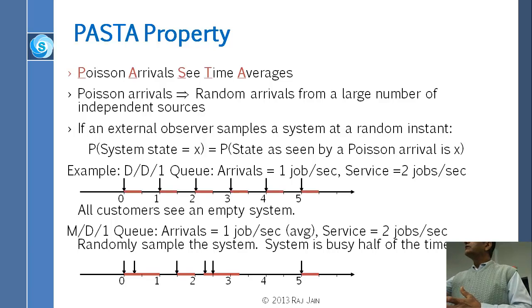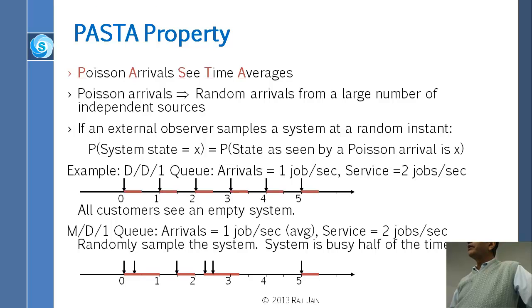Okay? So Poisson arrivals are random arrivals from a large number of independent sources. So if an external observation samples a system at a random instant, what will they see? Suppose there is a Q system, and it is a DD1 queue. DD1 means deterministic arrivals, deterministic service. Suppose the arrivals are 1 job per second and the service is 2 jobs per second. So one job comes in, but it is served in half a second and goes away. Then the second job comes in after 1 second, it is served for half a second and goes away, and so on and so forth.